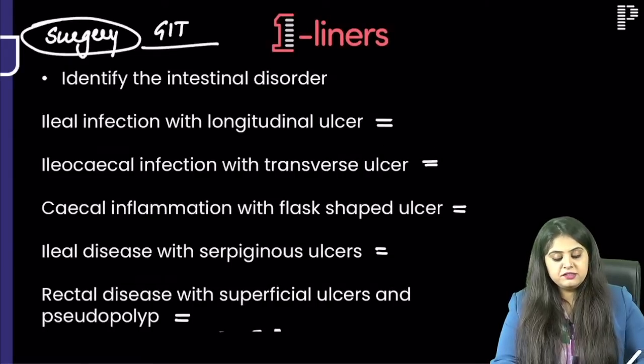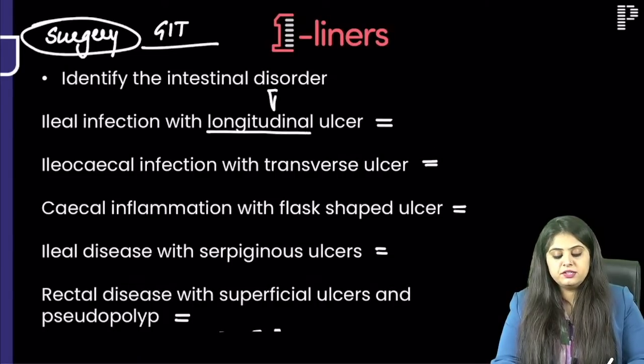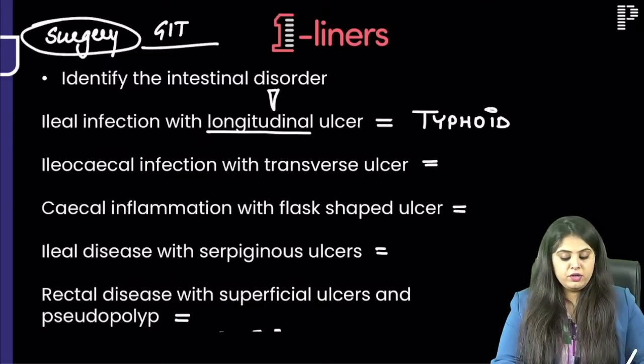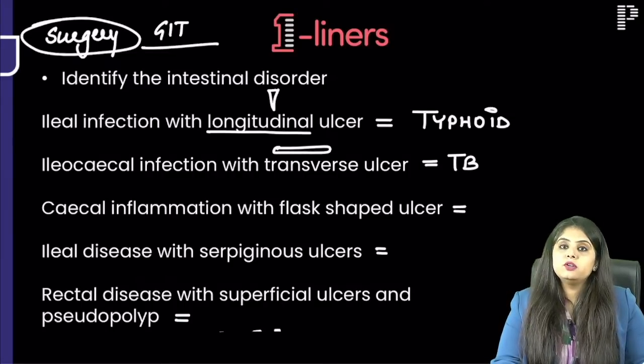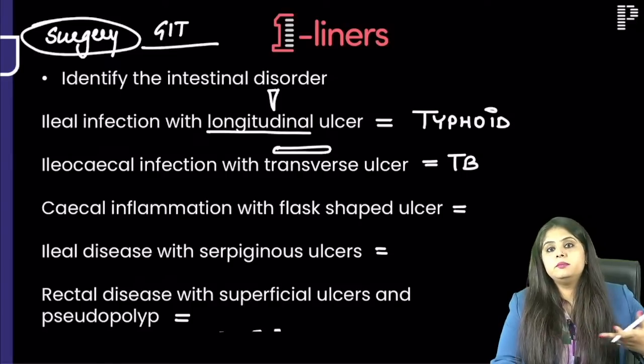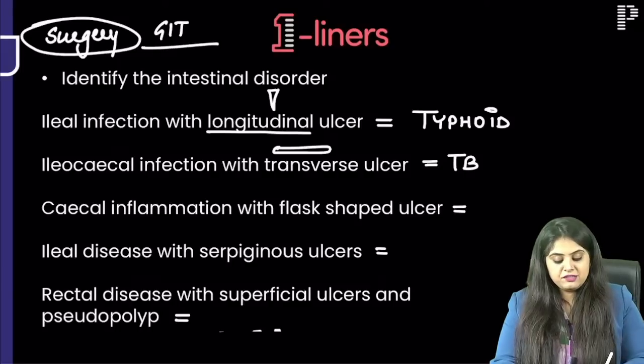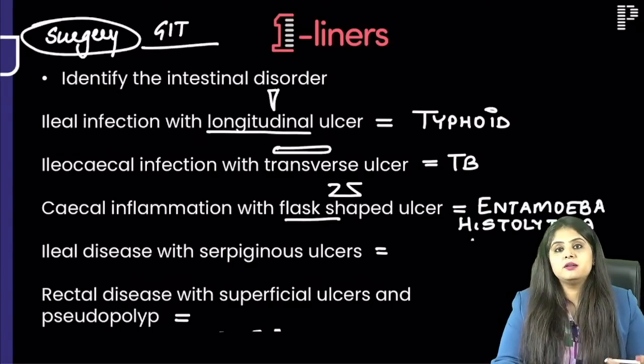Coming back to the ulcers, what is the infection which is going to have a longitudinal ulcer? Like the tie you wear, longitudinal, that is going to be typhoid. So if longitudinal is typhoid, then the transverse ulcer is going to be tuberculosis. Tie longitudinal, TB, transverse ulcer. Okay. Flask shaped ulcer, most overused question. Amoebic ulcer means it is caused by Entamoeba histolytica.